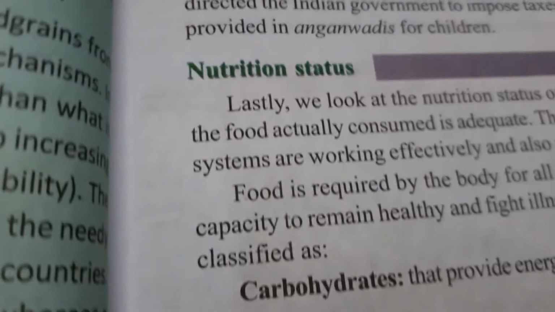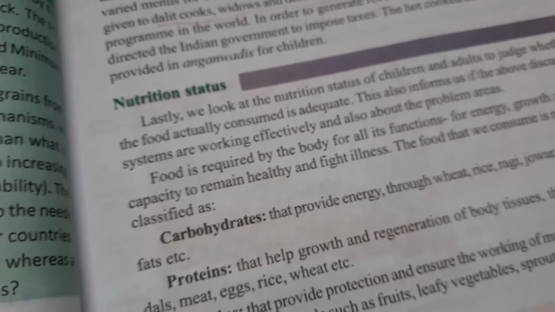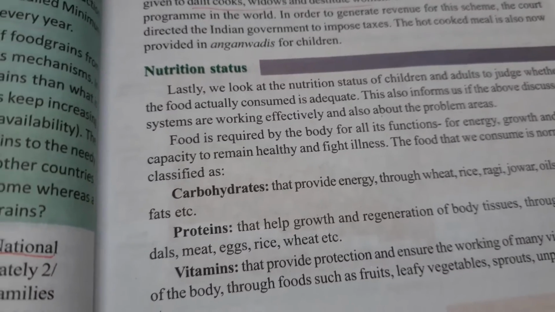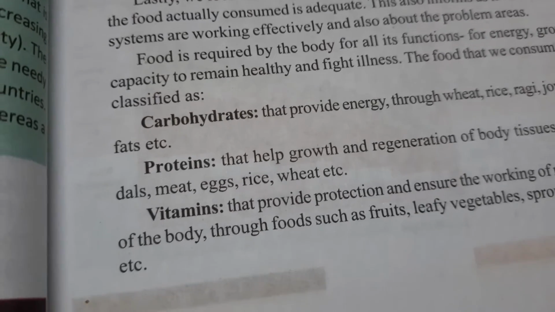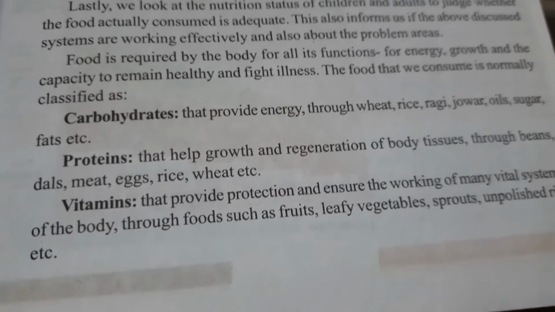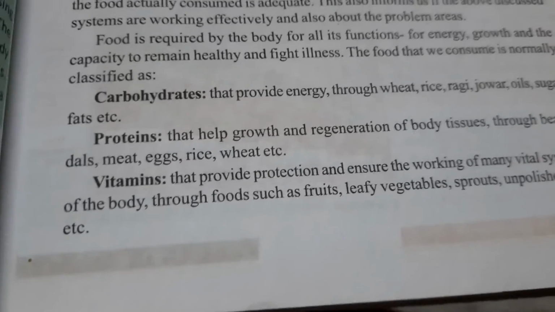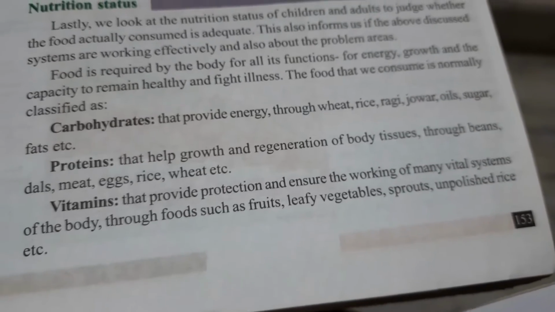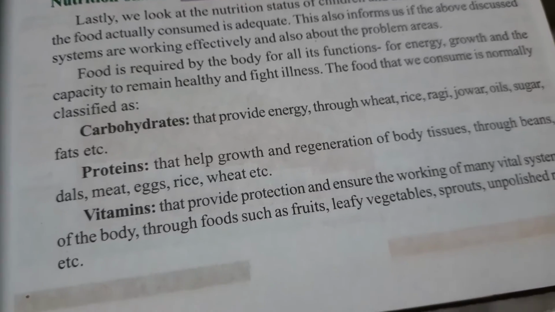Now children, we have another topic, nutrition status. What is nutrition status? Status means the condition of our diet which we take every day. Our diet should contain carbohydrate, which gives energy, found in wheat, rice, ragi, jowar, oil and sugar. These food grains contain carbohydrate. Protein is very important. It helps growth and regenerates the body tissue, and it is present in dal, meat, egg, rice and wheat.